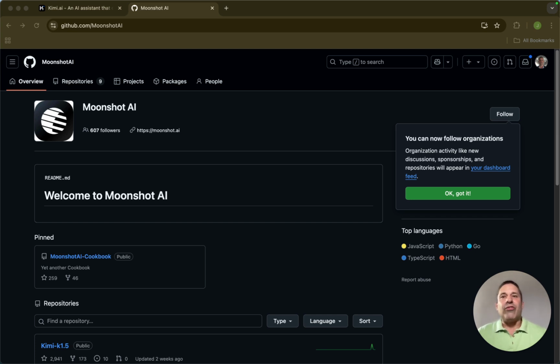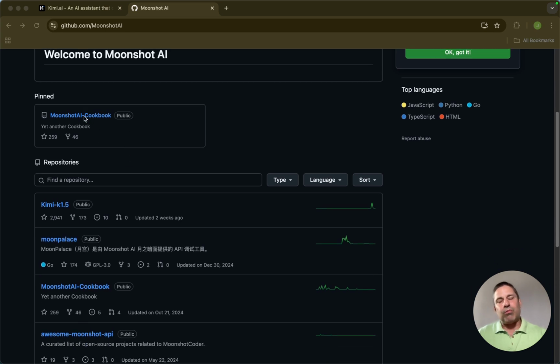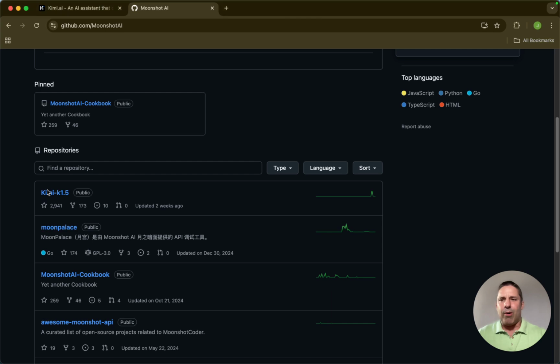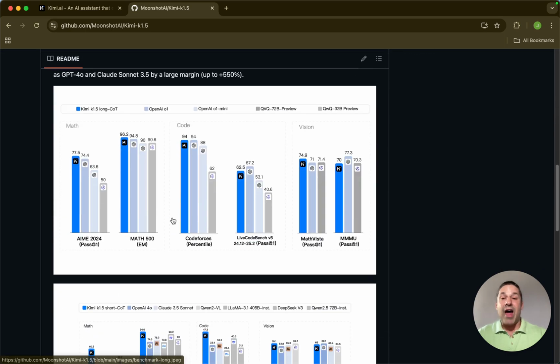A couple downsides. The first thing to note for me, I'm here on Moonshot AI's GitHub. There's not a lot on the GitHub. This cookbook is worth taking a look at if you're a developer. If we go to the page for Kimi K 1.5, all you have is the PDF of the research article that was published on arXiv that I spoke of, and this README here. It's not open source.